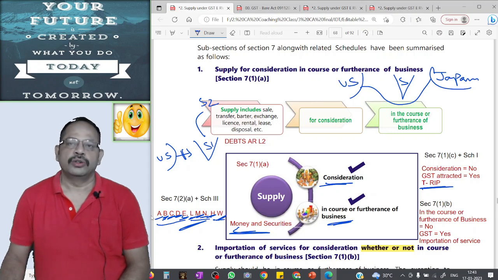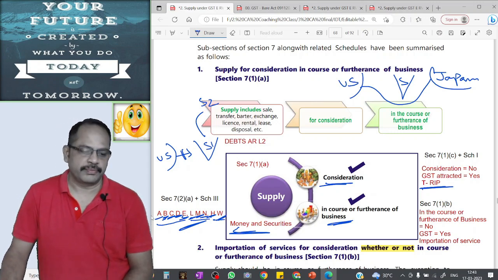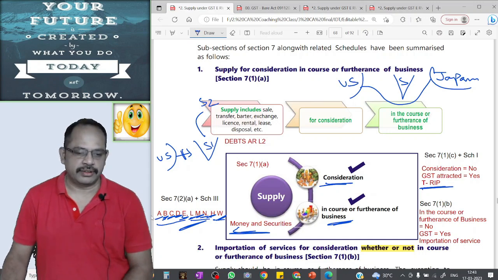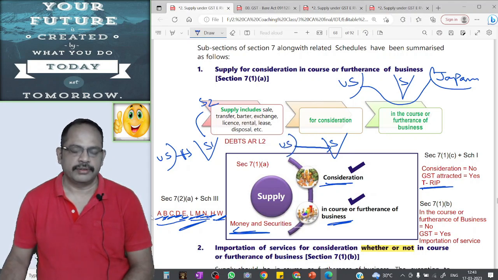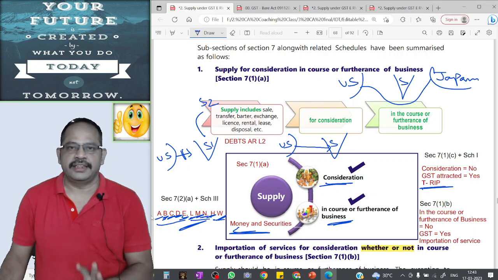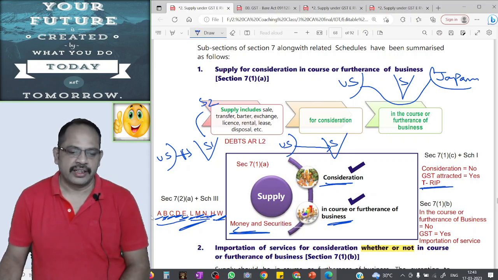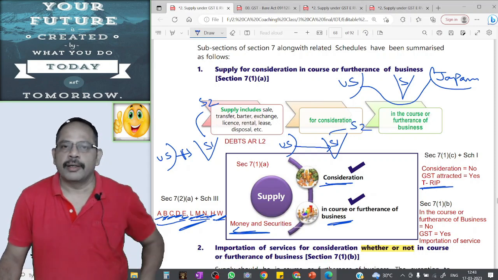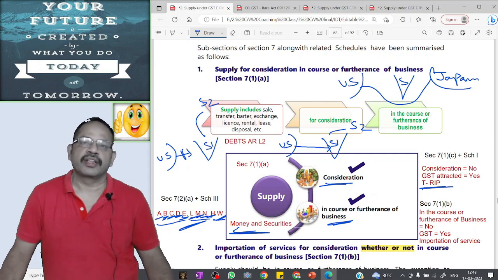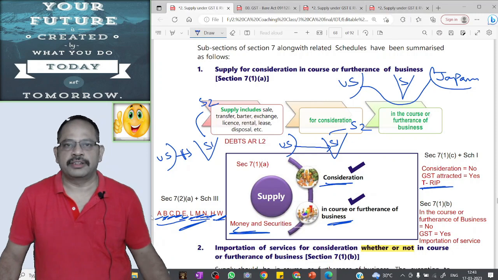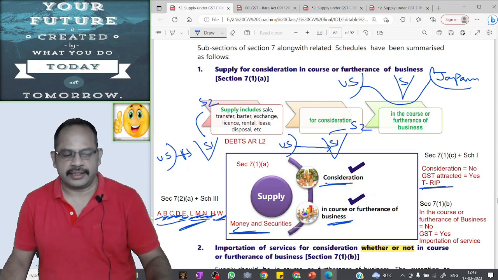W. Goods in customs warehouse. Supply of goods in a customs warehouse. A supplier in India procures some goods from a vendor in the US. Goods reached Indian customs ports but are not yet cleared. Still, they are in the customs warehouse only. Supplier 1 transfers these goods to supplier 2 in India before clearance from the customs warehouse for home consumption. It is also not a taxable supply. GST will not be attracted.